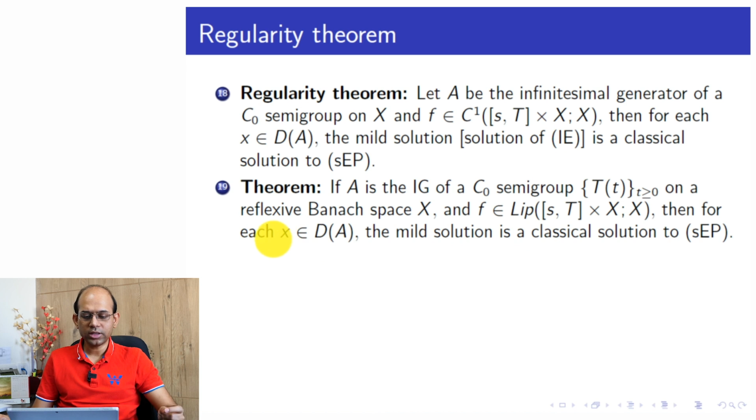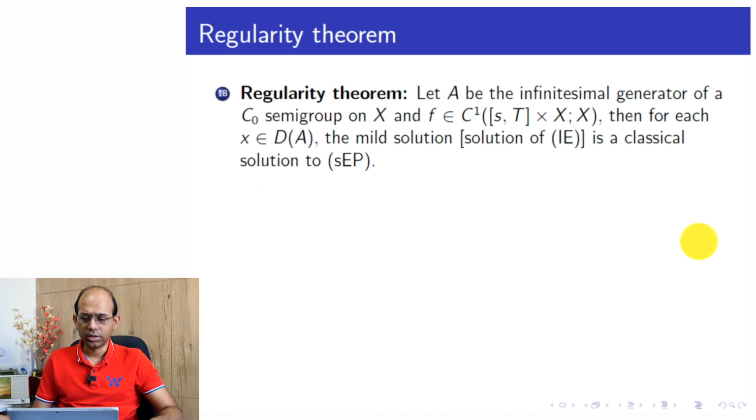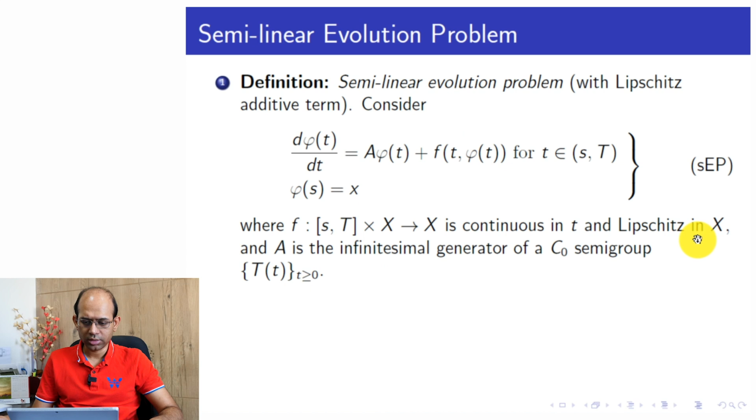Then for each x in D(A), the domain of the operator, the mild solution is a classical solution to the semilinear evolution problem, SEP. Let us recall the full expression of the SEP that appeared earlier. It is dφ/dt = Aφ(t) + f(t, φ(t)). Here the dependence of f on φ need not be linear, and that is the reason we call this the semilinear evolution problem.